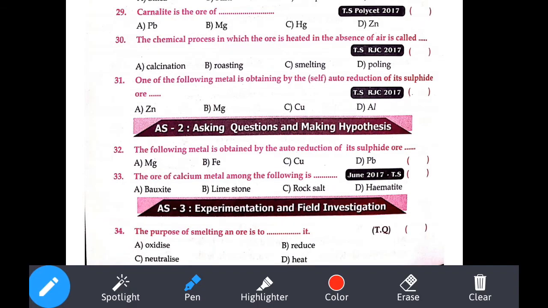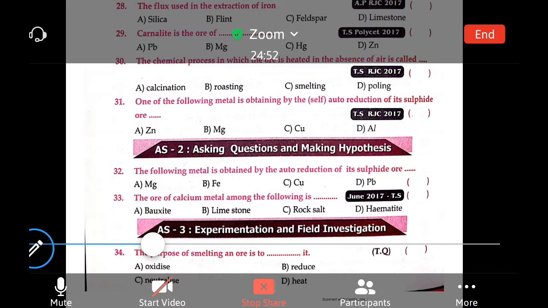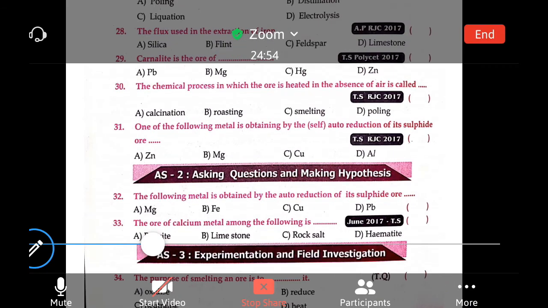Okay, let me drag upwards. Only one question is left down. The purpose of smelting of ore is to dash it. For what purpose we will do smelting? Very easy question they have asked. To reduce it only, right? Okay, let's see the next question.